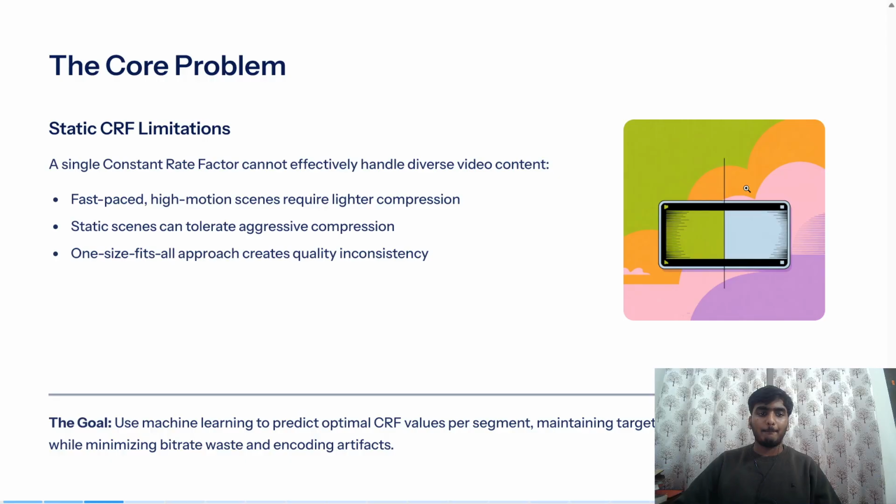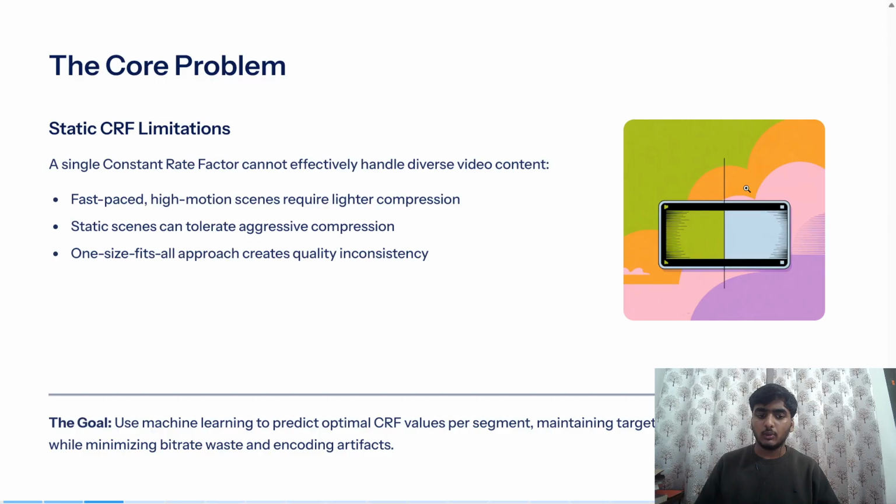What was the core problem that I tried to solve through this project? A single constant rate factor cannot effectively handle varying content. When you're compressing a video and a particular compression parameter is fixed, the video is bound to be compressed in the same way, which should be varied depending on how fast-paced the video is, how much motion it has, how much lighting it has, how many static scenes and how many fast-paced scenes there are. A one-size-fits-all approach creates quality inconsistency.